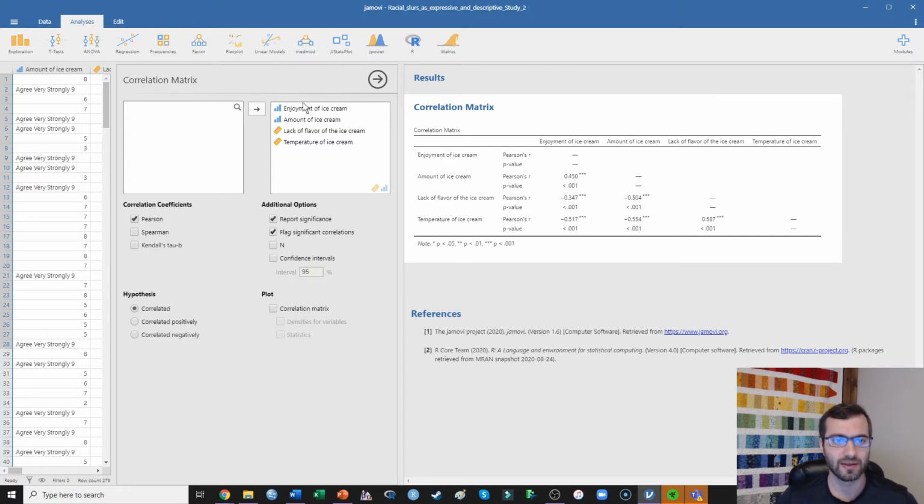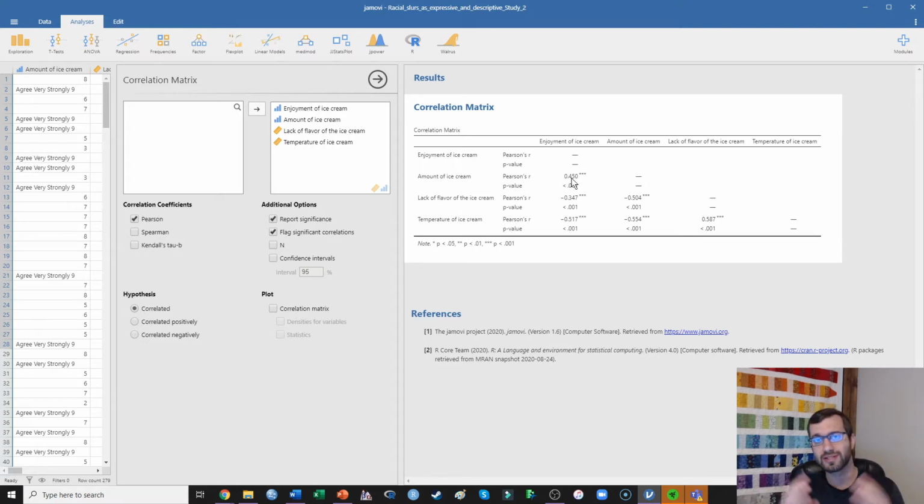But coming back to this, again, what I'm predicting is that the enjoyment of ice cream is going to be positively related to the amount of ice cream that they're given, negatively related to the lack of flavor of that ice cream, and negatively related to the temperature of the ice cream. So over here are the correlations. The first value that it presents each time is the R value. This value can take on any value from -1 to +1.